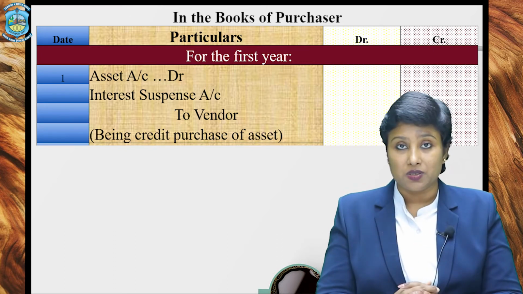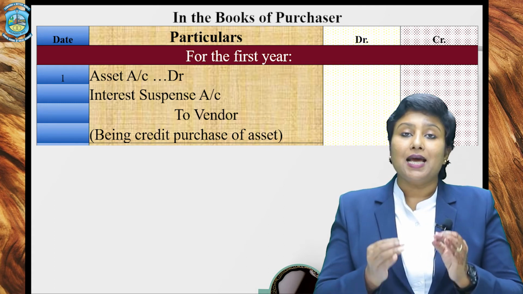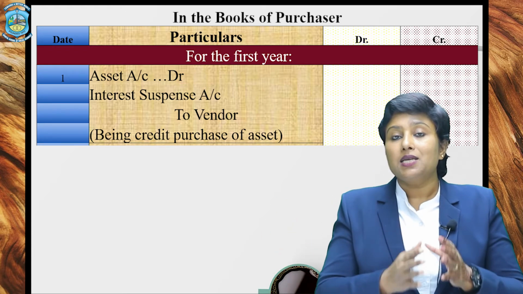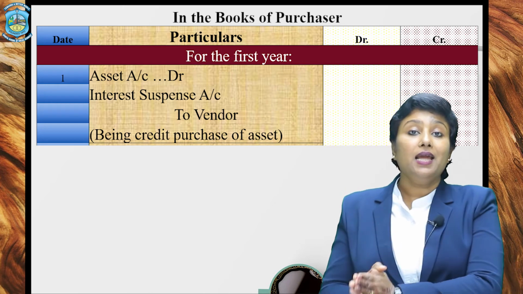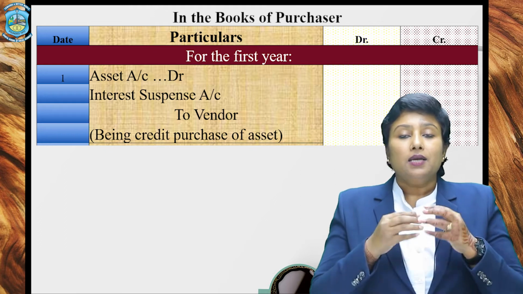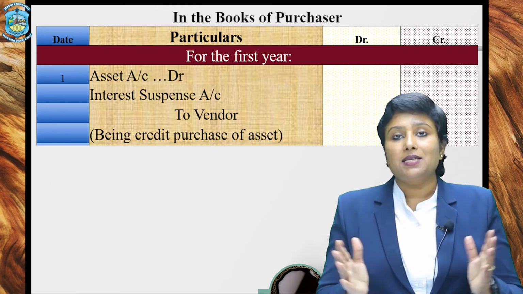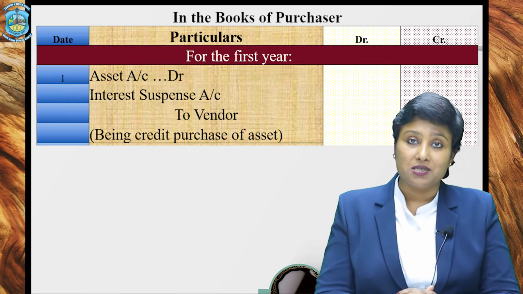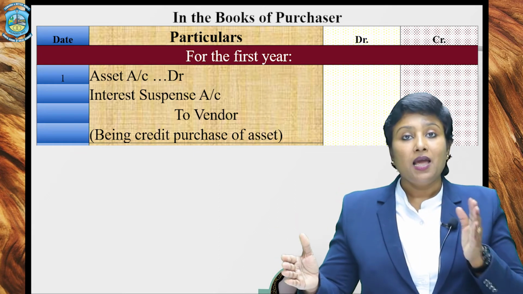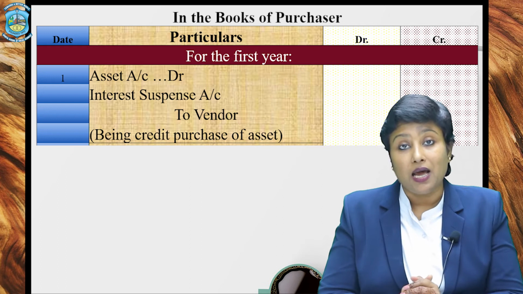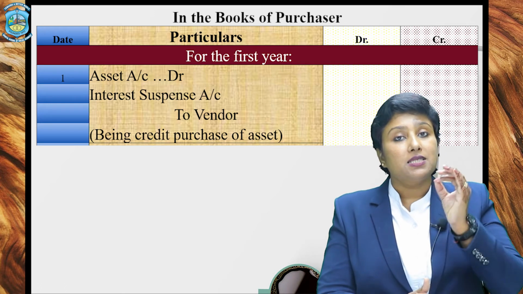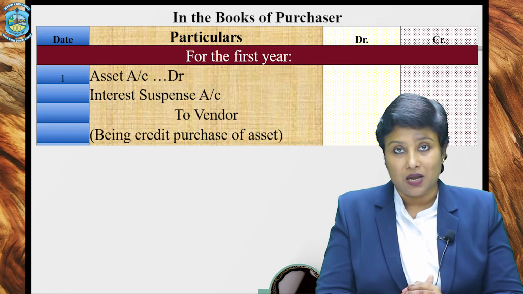Why not interest account? Well, my dear children, interest has been recognized but it has not been made due at the time of agreement because interest is dependent on the outstanding time, the time till which the amount has been unpaid. So, at the time of purchase, since the time has not passed, we cannot debit interest. Interest will be debited only once we have secured some time and have made a delayed payment. And that would occur at the end of the year when the installment becomes due. So at the time of purchase, interest suspense account is debited instead of interest account.